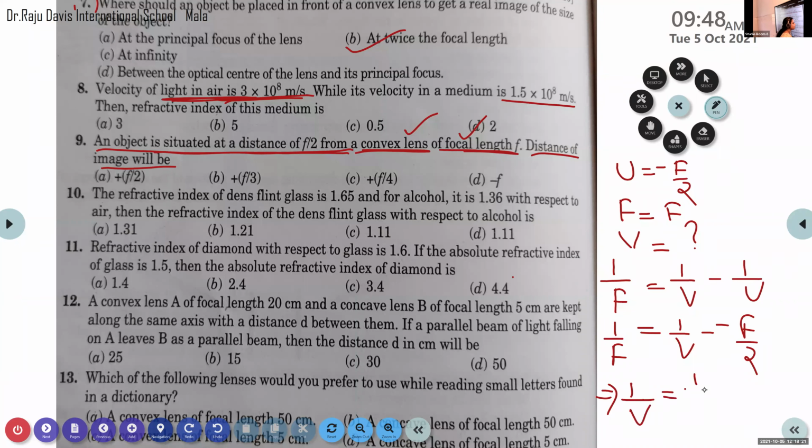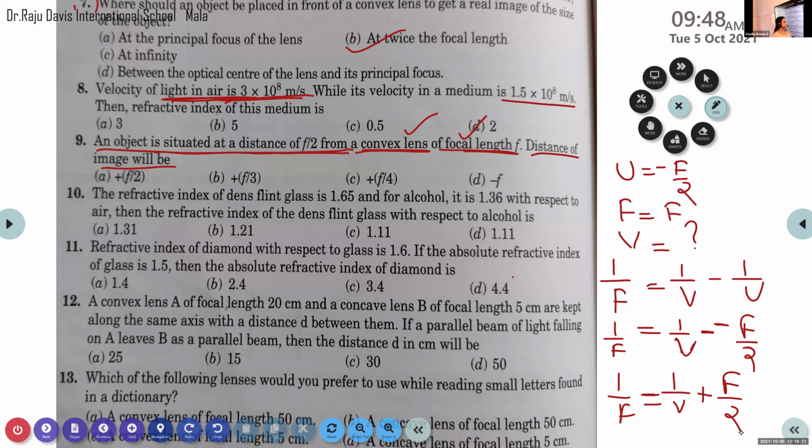equal to 1 by f, or here we can solve once again. That is 1 by f is equal to 1 by v minus f by 2, becomes plus f by 2.